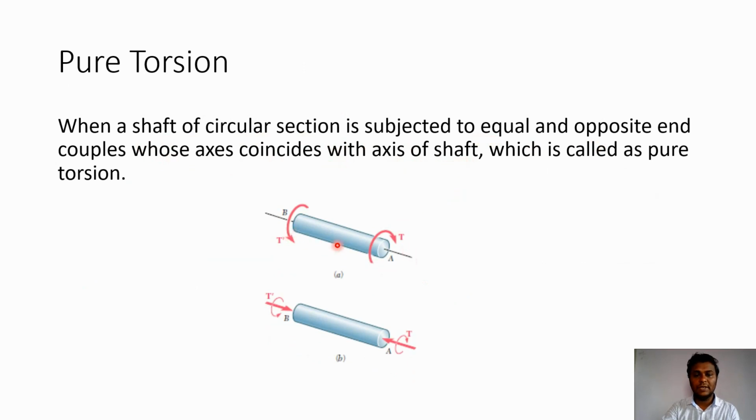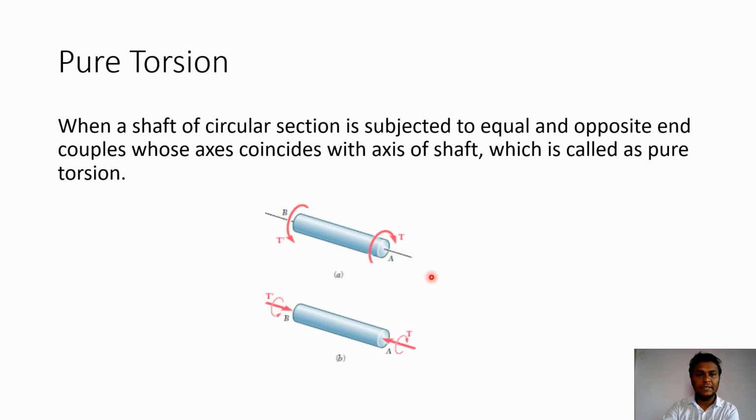Here we can see a circular shaft, and at its ends the twisting moments T are applied. When T and T dash are equal and opposite in direction, and both torques are applied about the axis of this shaft, then we say that it is a case of pure torsion.